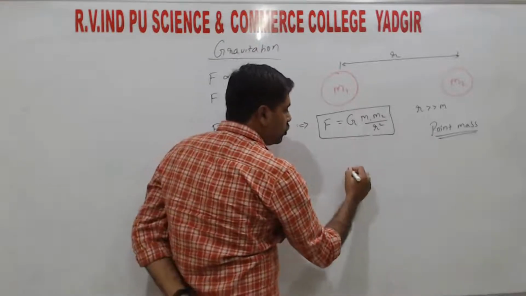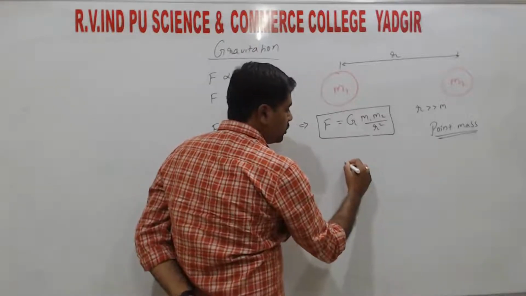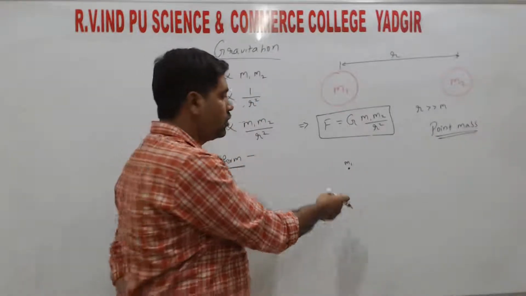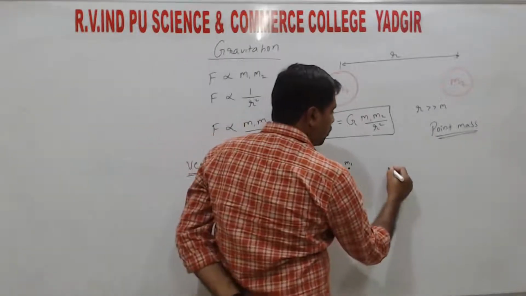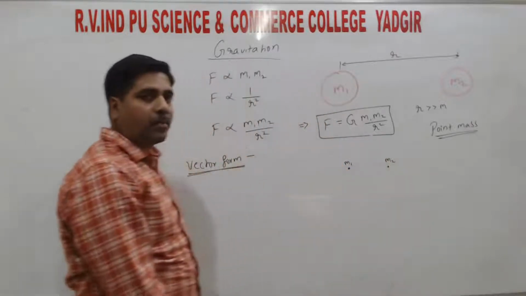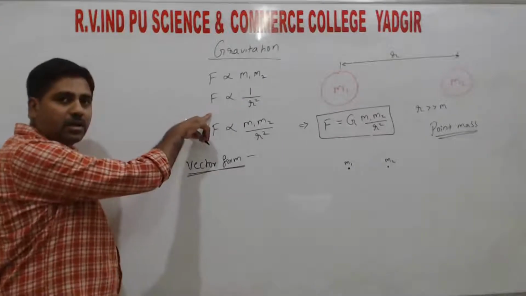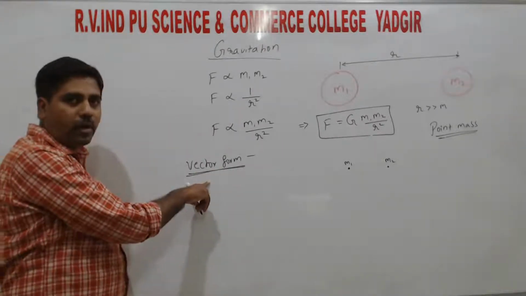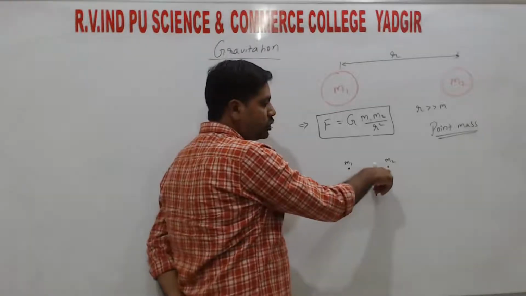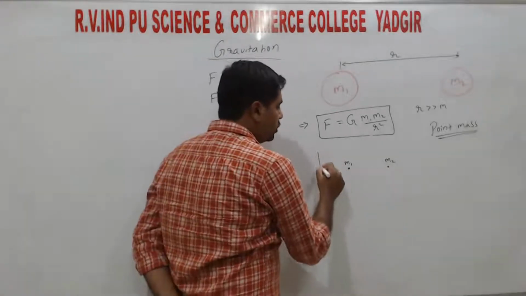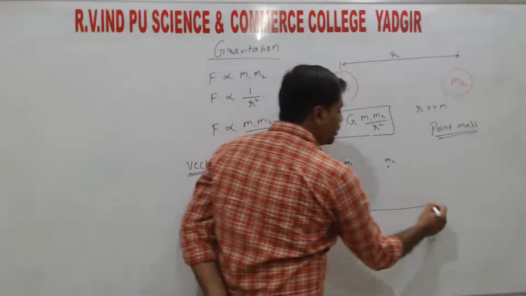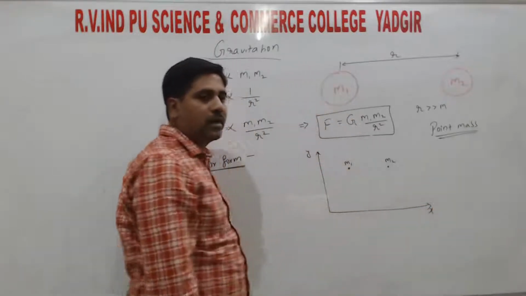So consider two point masses, m1. As soon as we say point mass, we represent it as a point. Now consider another one, m2. Here we are representing the gravitational law in terms of vector form. First we need to find the position vector of m1 and the position vector of m2. For that we need to draw the coordinate system with x and y axes.